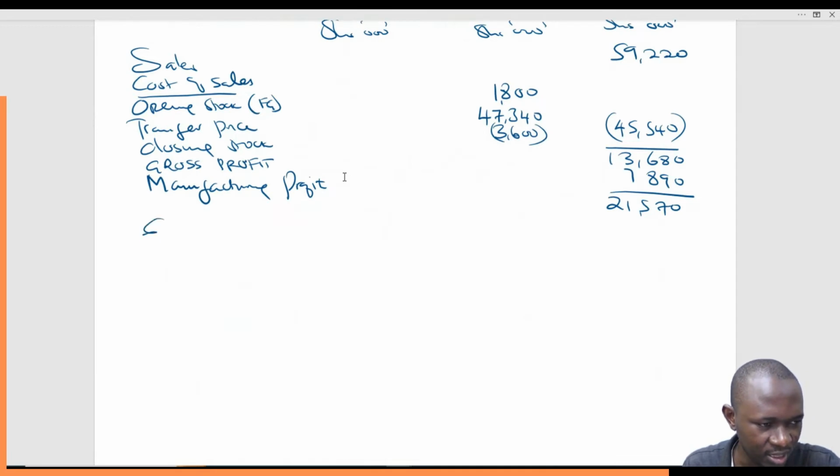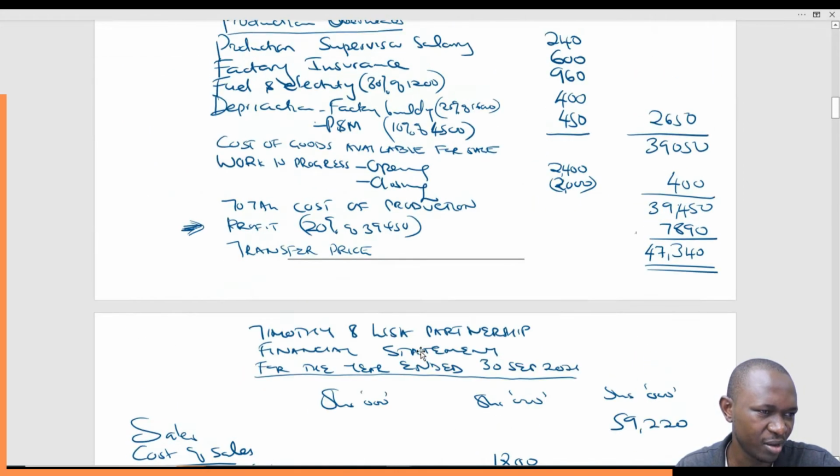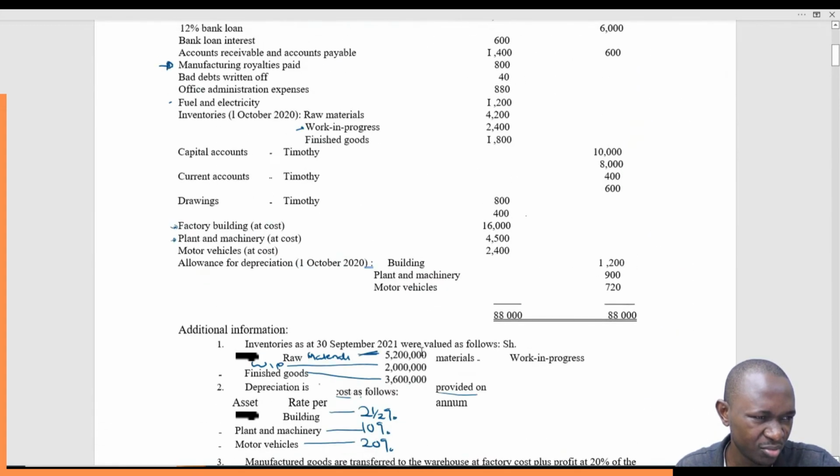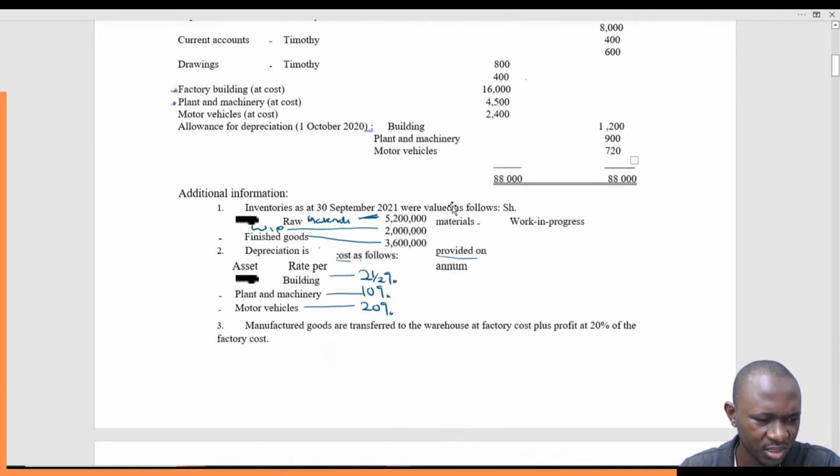And then we now start lessing what? The expenses and losses. We'll simply go back to the question and pick all these expenses and losses. Normally we have the administrative, selling and distribution expenses and the staff. So sales, purchase of raw material, production, office staff salaries, we are already there. So we start from there. Office staff salaries, 3,600.